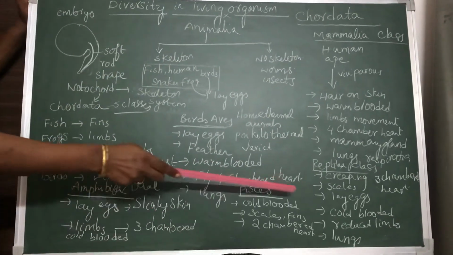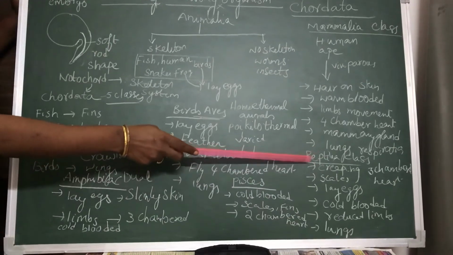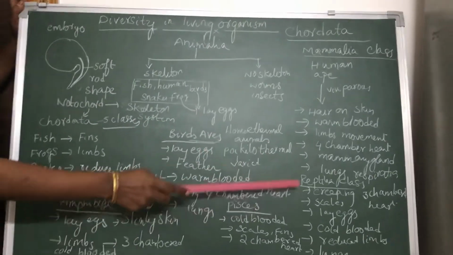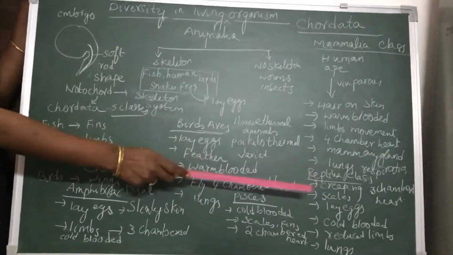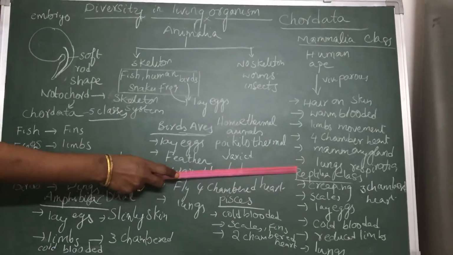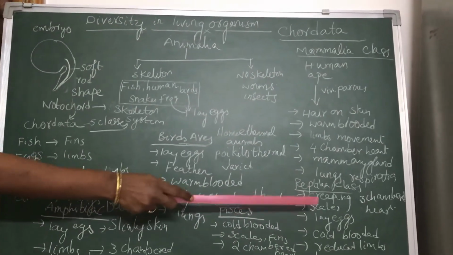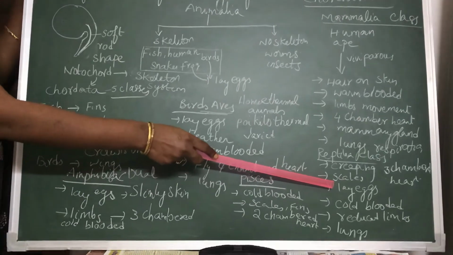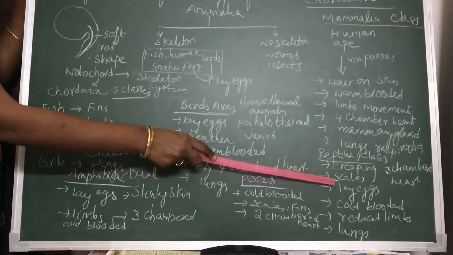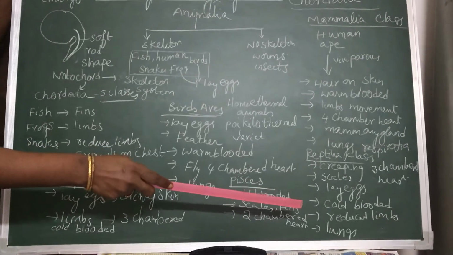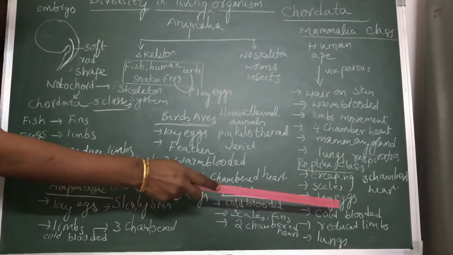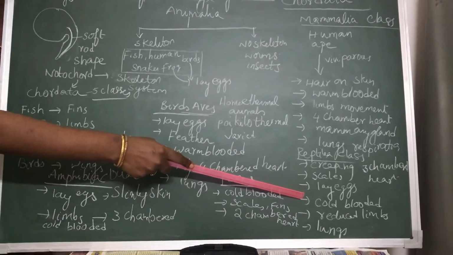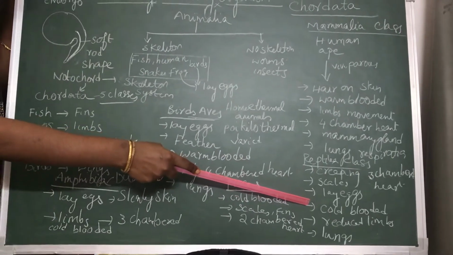Coming to the next class. The examples are snakes, crocodiles and lizards. All these come under the class called Reptilia. The organisms belonging to this class are creeping organisms. Their body is covered with scales, and they reproduce by laying eggs. The organisms which reproduce by laying eggs are called oviparous, and these organisms are cold-blooded. That means they do not have a constant body temperature. They change their body temperature according to the climatic conditions.